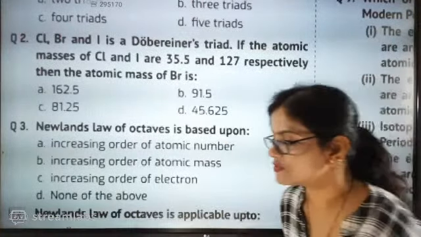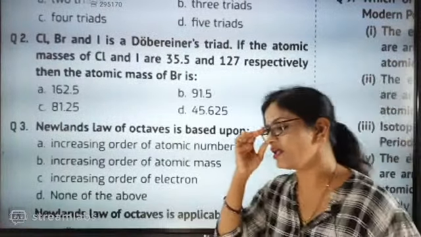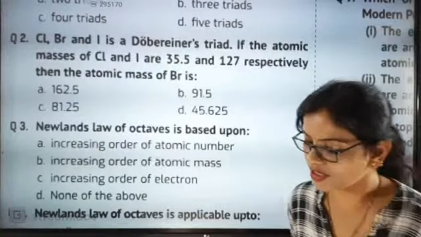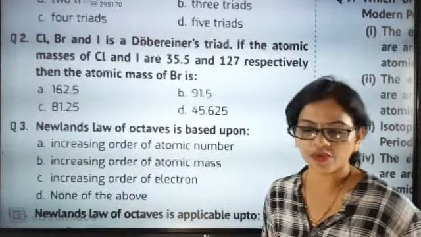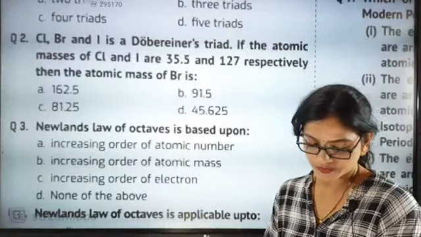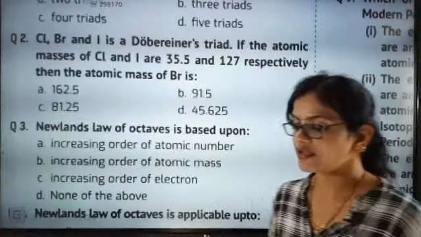Till whatever number of questions, until you get tired, I'll continue. If there are more questions, I'll send you this PDF in the group, beta. What is the time right now? It is 9:10. I have another class at 9:30, so I can stretch till 9:30.